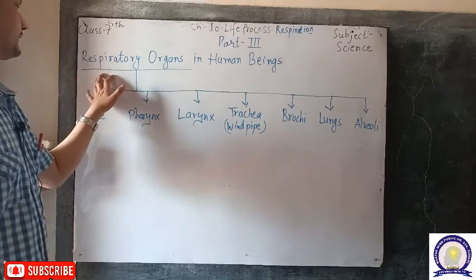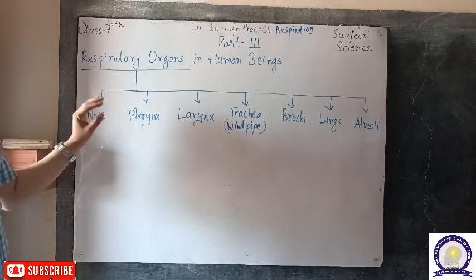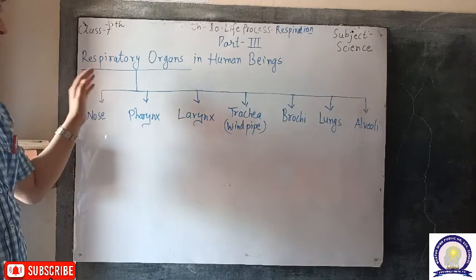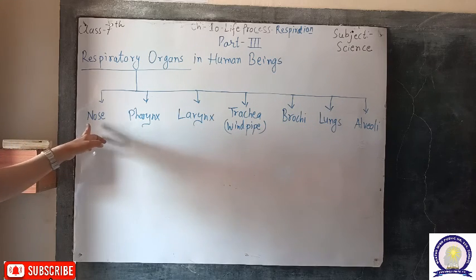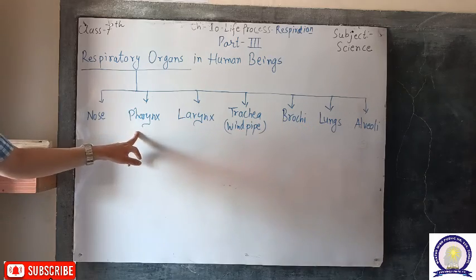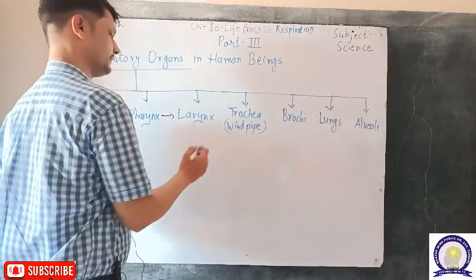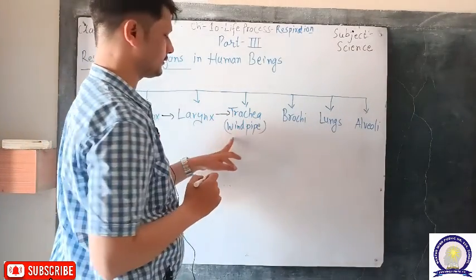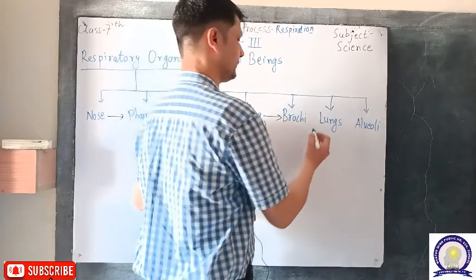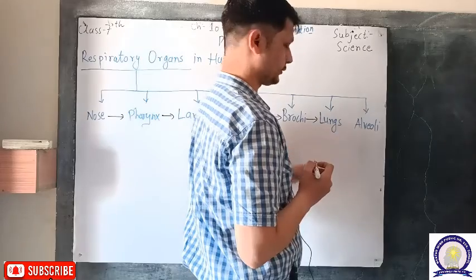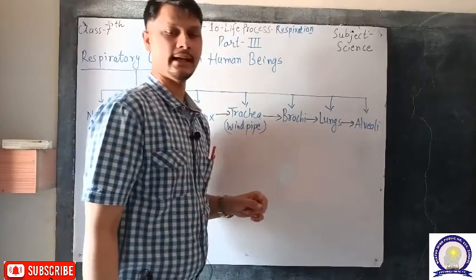Now the next section will be the respiratory organs in human beings. There are various organs present in a step by step process. Collectively they are like this. First is the nose, then from the nose the air goes through the pharynx, from the pharynx to the larynx, then via the larynx to the trachea, also called the windpipe, and from the trachea to the bronchi, then from the bronchi the air goes to the lungs, and in the lungs there are small units called alveoli.